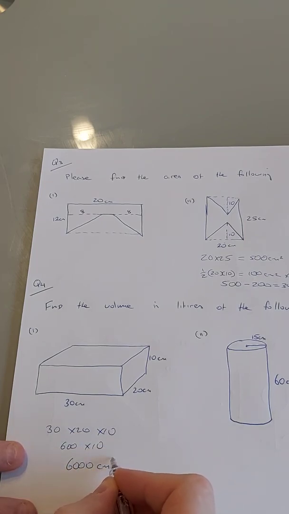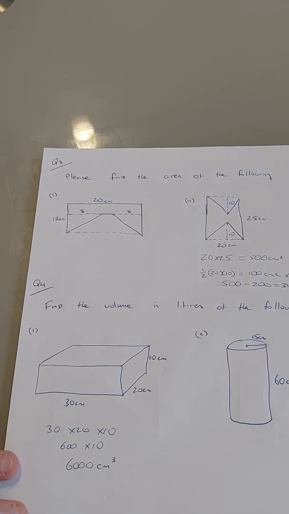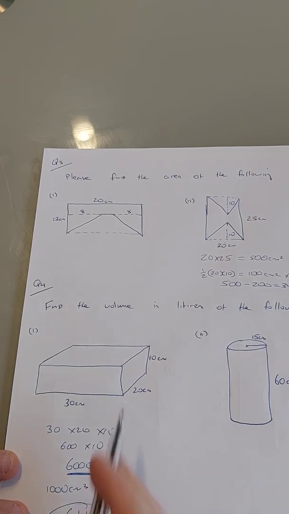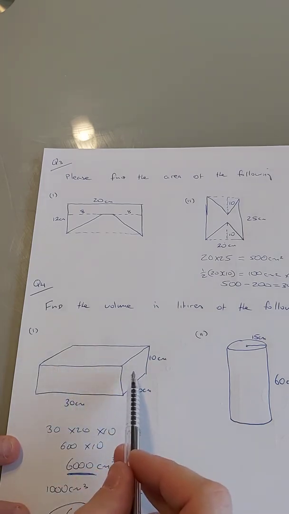And remember, it's volume now, so it's going to be cubed. So remember I told you needed to learn the conversion. 1,000 centimeters cubed is 1 litre. So 6,000 centimeters cubed is 6 1,000s, so 6 litres is the volume of that.